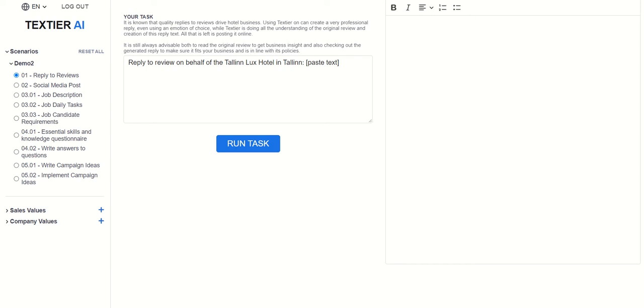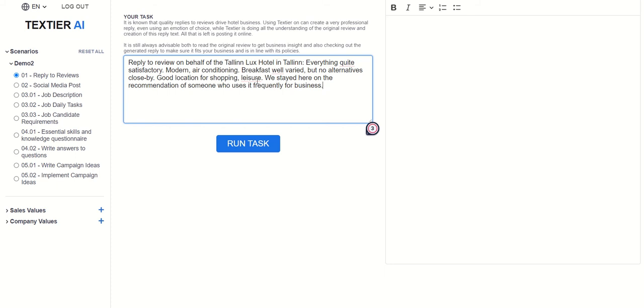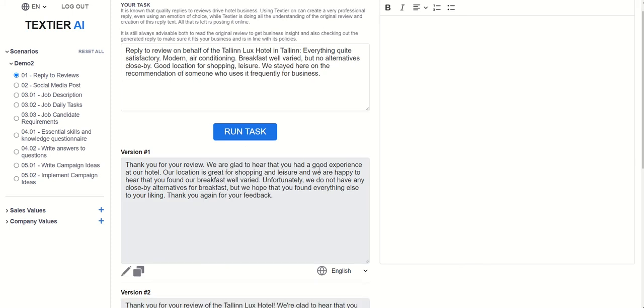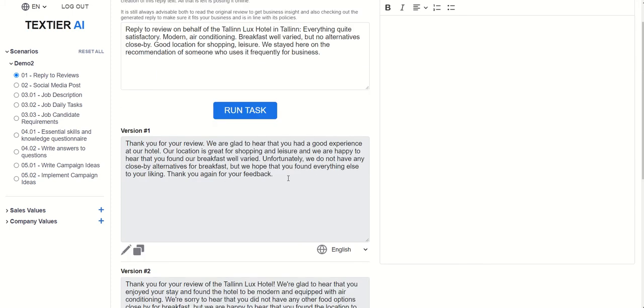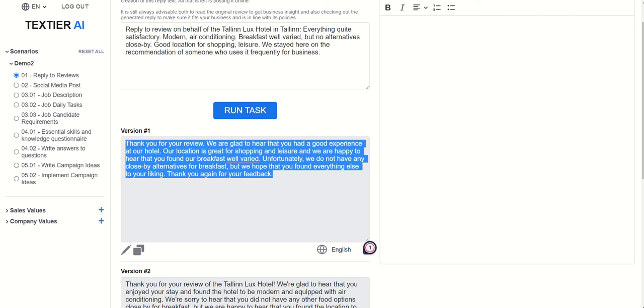So first, let's look at how Textier replies to a 5-star review, which we have taken from TripAdvisor, from a random hotel. So, reply to review on behalf of Tallinn Lux Hotel in Tallinn. Let's see what it does. And it creates this pretty decent, polite and considerate reply.